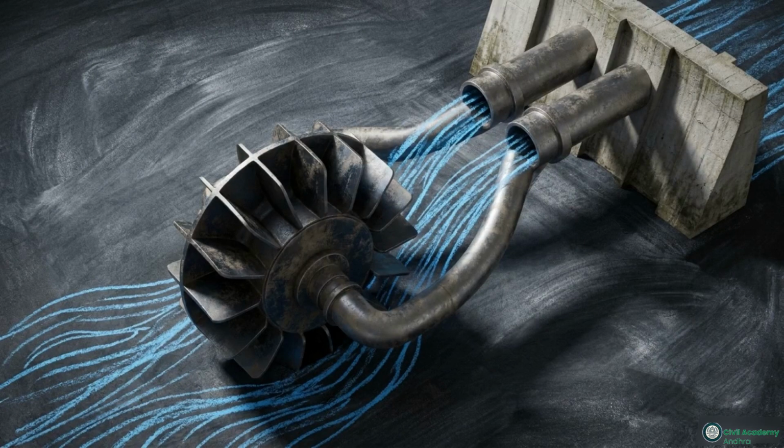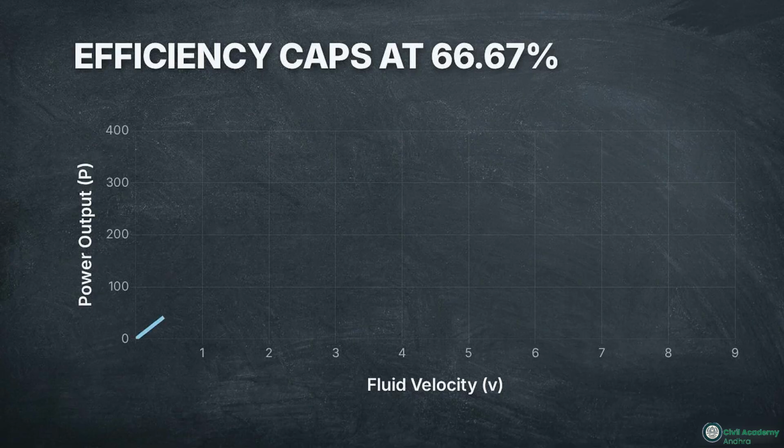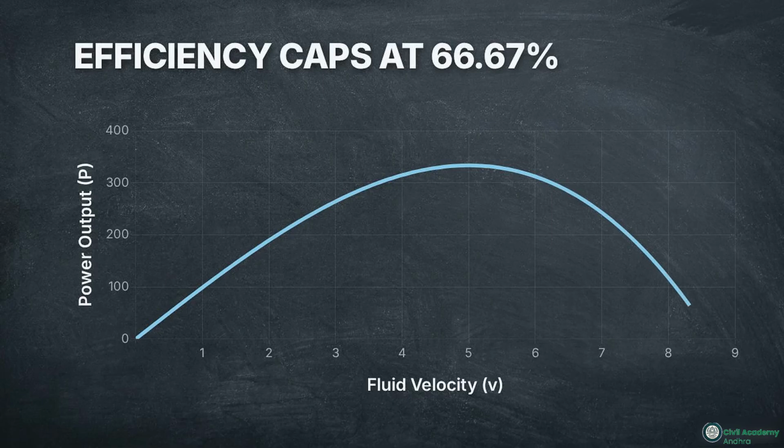Beyond elevation, we encounter strict energy utilization boundaries, specifically regarding power transmission through a pipeline. Look at the efficiency equation for power transmission in the bottom left. Efficiency is simply the ratio of the physical head available at the outlet versus the total gross head supplied at the inlet. When you differentiate this power equation with respect to velocity, you hit a hard mathematical wall. Maximum power is achieved only when friction loss consumes exactly 1/3 of the total available head.